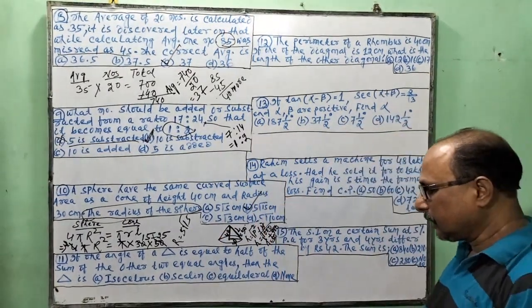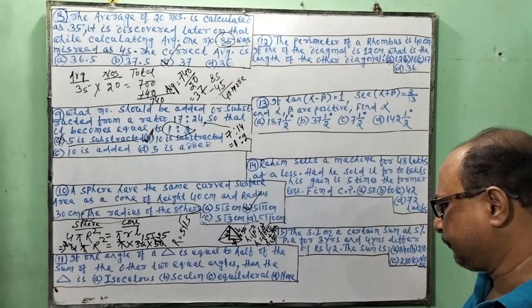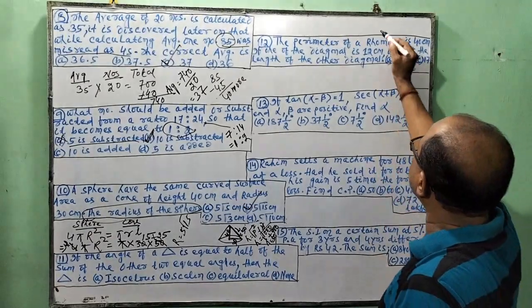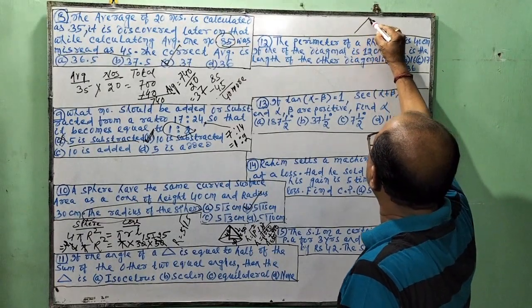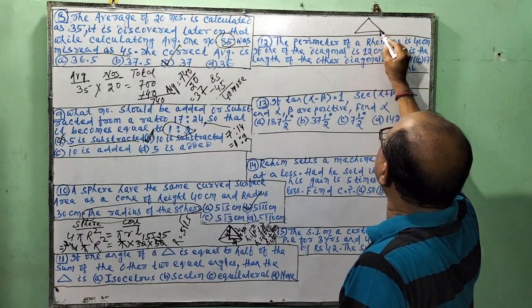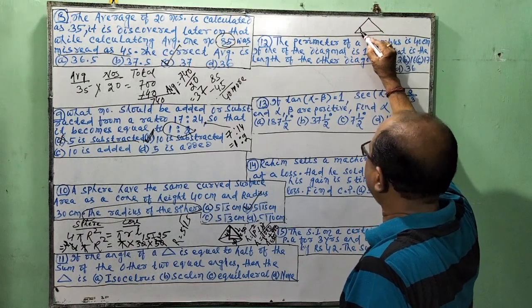Next. If one angle of a triangle is equal to one angle of a triangle. Suppose this is the angle.